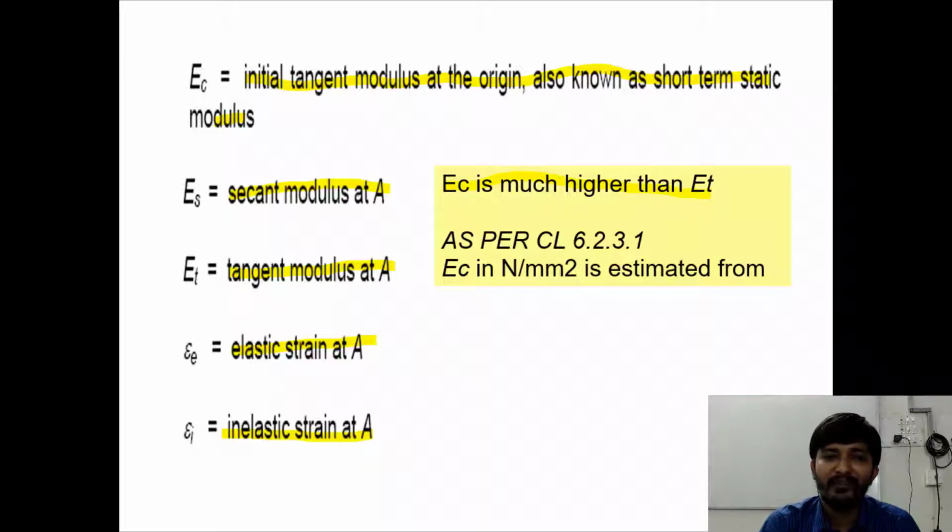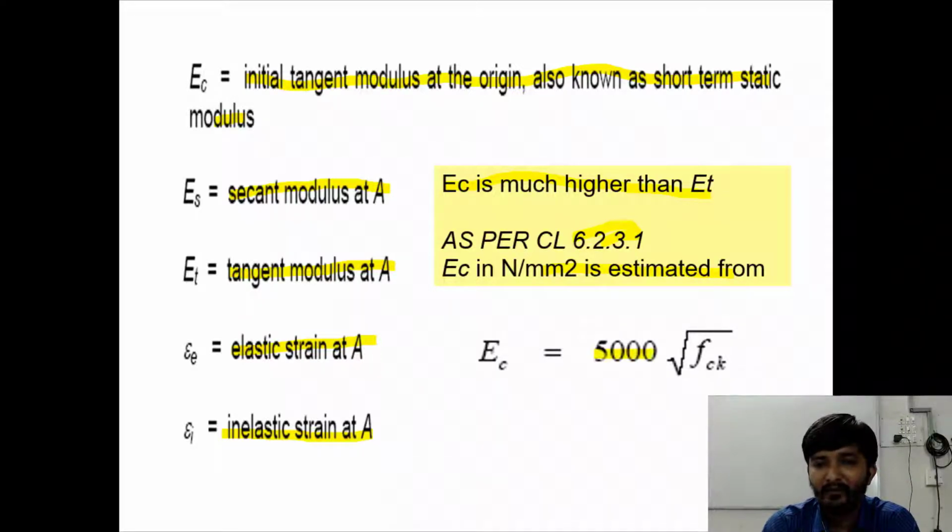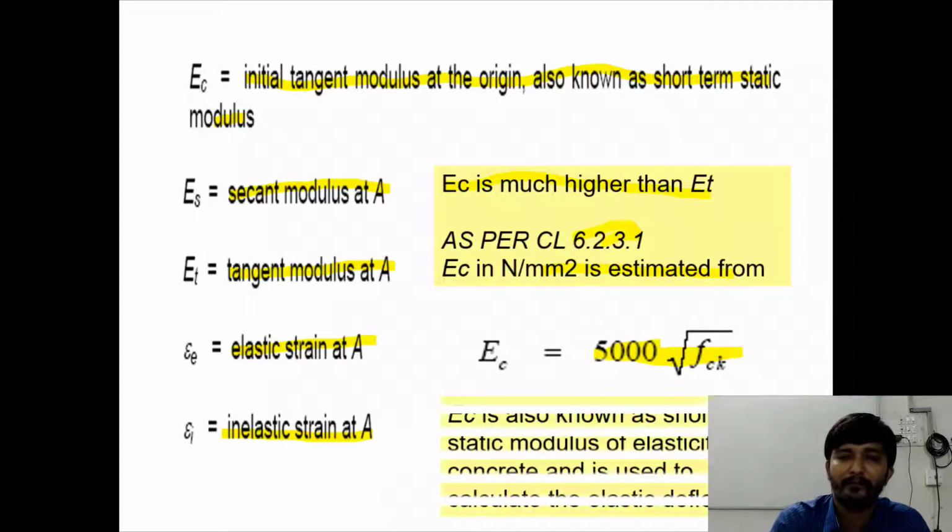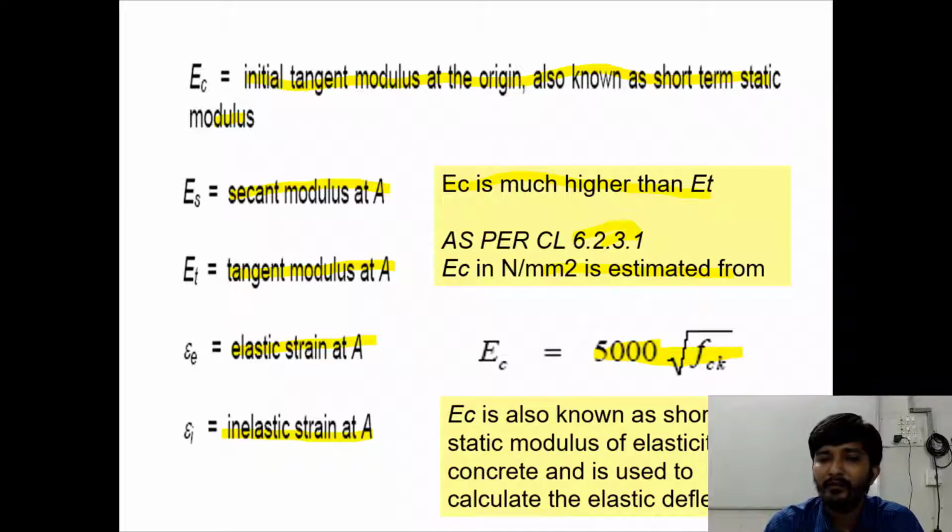As per clause number 6.2.3.1, EC in Newton per mm square is estimated from the formula given in IS 456-2000, which is 5000 square root of FCK. If we want to find out the short-term elastic modulus of concrete, the formula is EC equals 5000 square root of FCK, given in IS 456-2000, clause number 6.2.3.1. It is also known as the short-term modulus of elasticity of concrete, and it is used to calculate the elastic deflections.